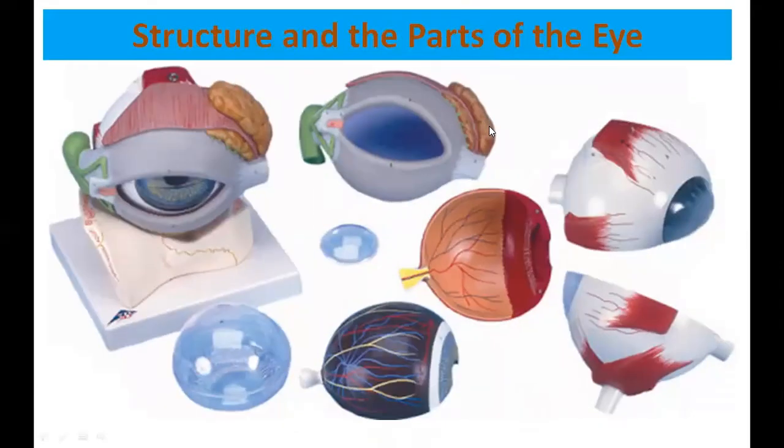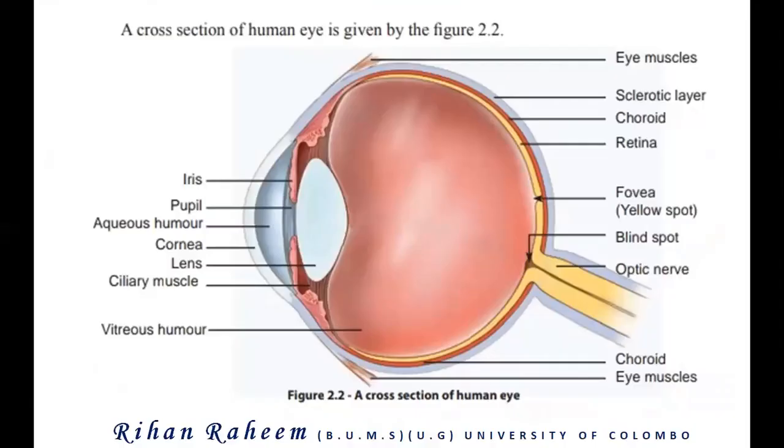That is the parts of the eye, the structure and the parts of the eye. In school, they will use dummy eye models made out of plastic to explain it to you. But nowadays there is no school, so you can't see anything. Some schools don't have them, some have them but don't show them, because students take and break them. So we will learn these parts one by one. This picture, everyone in grade 9, grade 10, grade 11 should know. So the problem comes here.